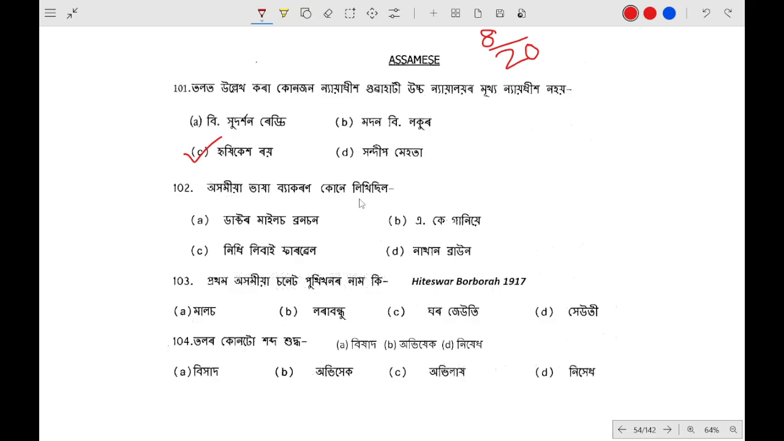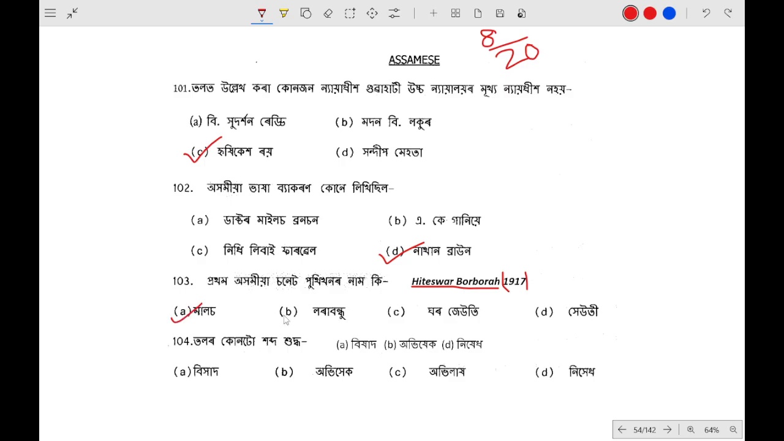Who wrote Assamese grammar? Nathan Brown. What is the name of the first Assamese sonnet book? What is the name of the first Assamese sonnet? It was written by Hiteshwar Borburua in the year 1917.